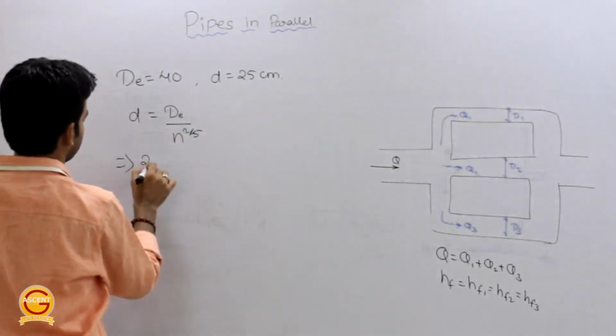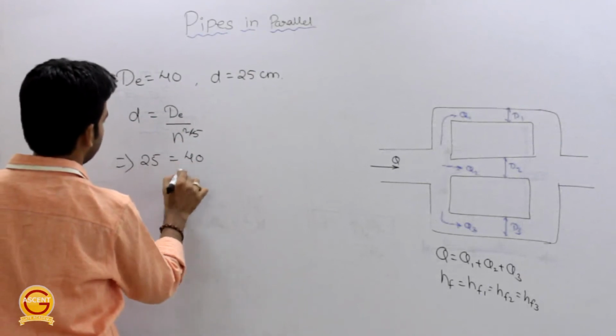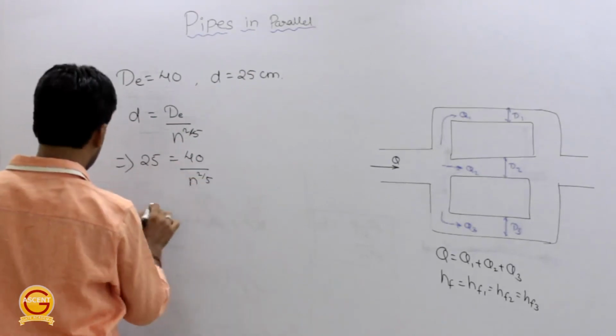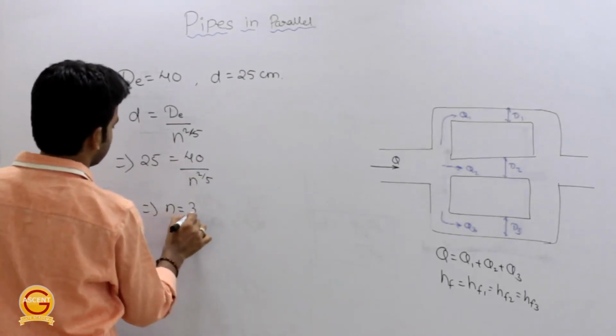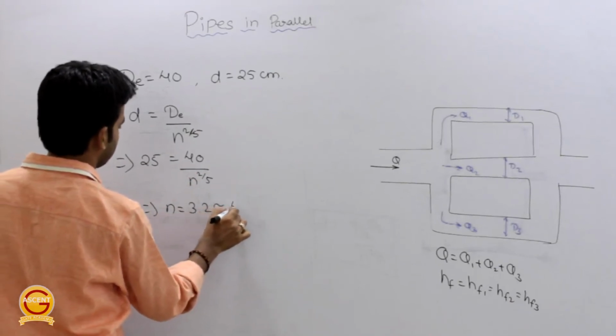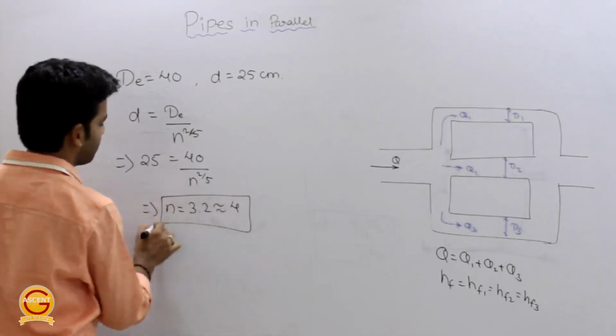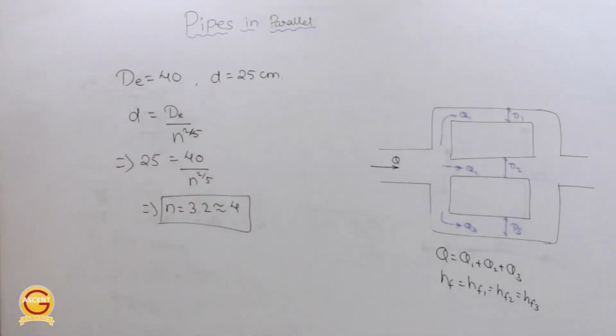Okay, so this is 25 is equal to 40 divided by n raised to the power 2 by 5. From here you can calculate the value of n. This is equal to 3.2, or approximately 4. That means 4 pipes should be connected in parallel so that they serve the purpose of a 40 cm diameter pipe. Getting this now?